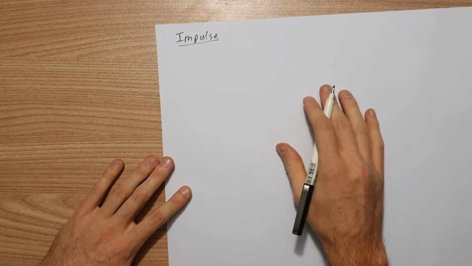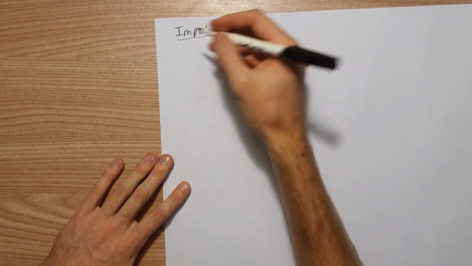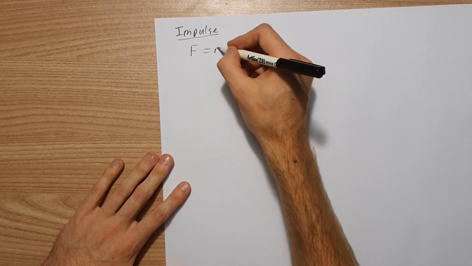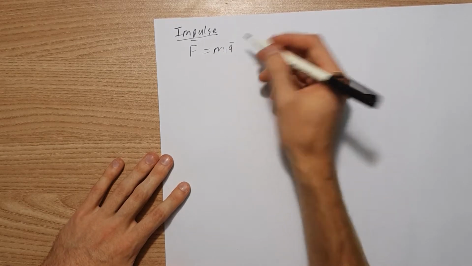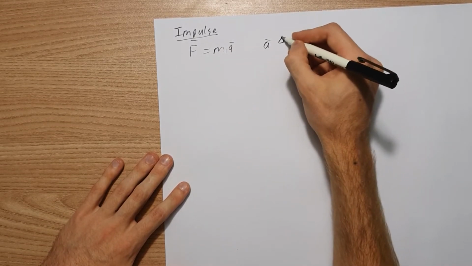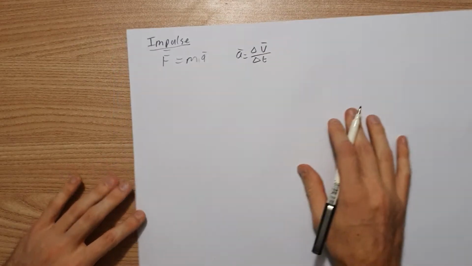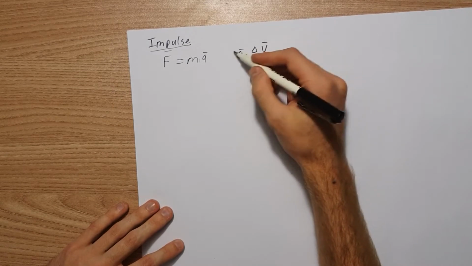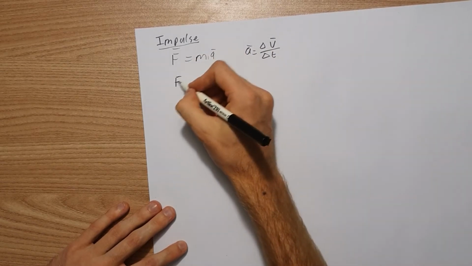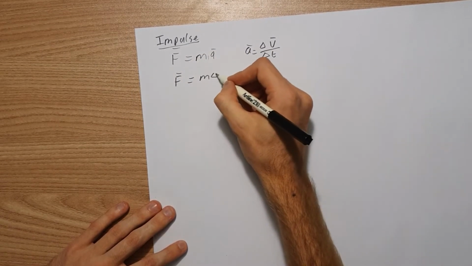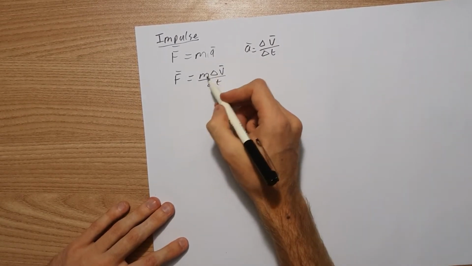Okay, so impulse relates force to momentum. So let's go back quickly to Newton's second law. Force equals mass times acceleration. Okay, but what is acceleration? Acceleration is just change in velocity over change in time. Okay, those dashes just indicate that these are vector quantities, sorry. So now I'm going to rewrite this as force equals mass times the change in velocity over the change in time.